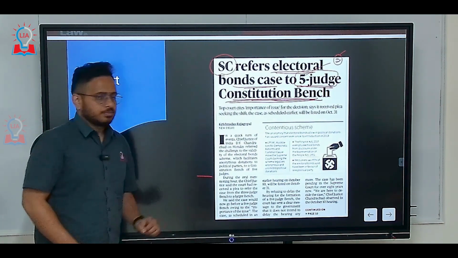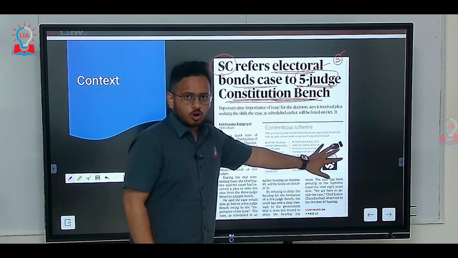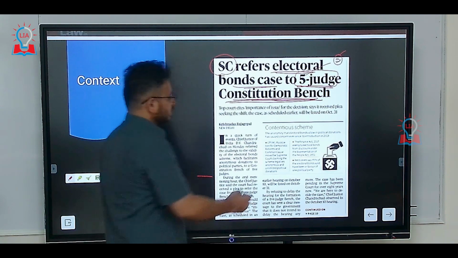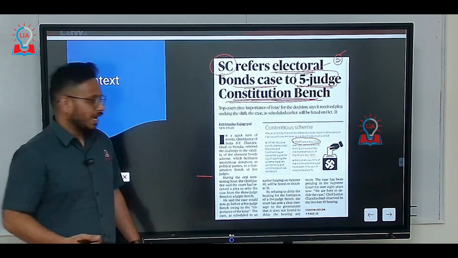If you go through this section of the article, you will get to know the history of electoral bonds. In 2017, a Finance Act was passed and electoral bonds came into existence.